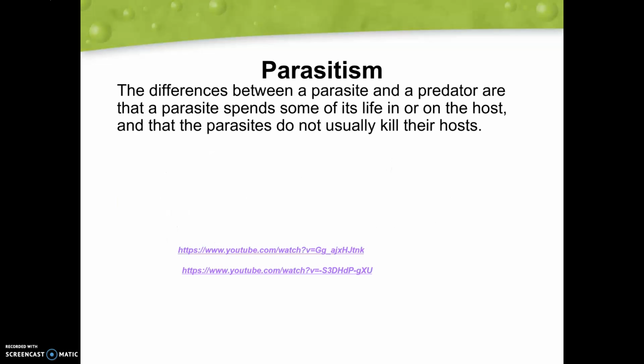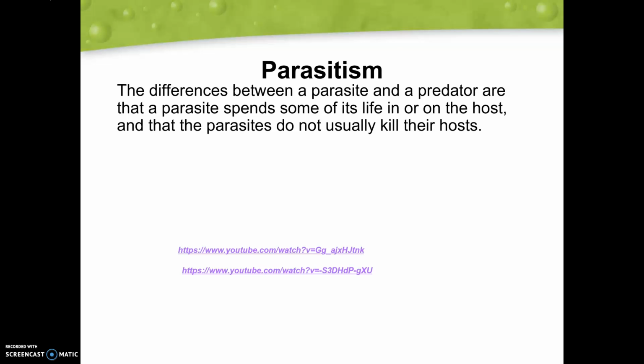So let's talk about some of these differences. So some differences between a parasite and a predator is that usually a parasite is going to spend a lot of its life in or on that host. And most of the time, the parasite isn't going to kill their host, unlike the predator-prey relationship, where the predator is always going to kill the prey that they're going after. So that's one big difference here.